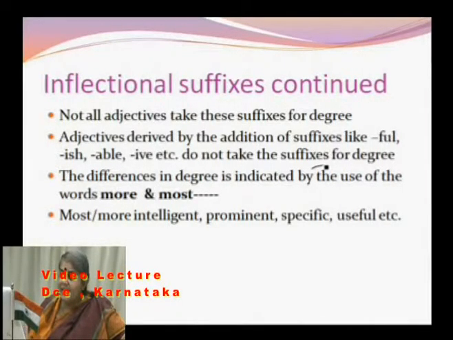Now, if it does not take the degrees of comparison er and est, we can substitute it by using what? More and most. Why? The suffixes like ful, ish, able, ive and other suffixes do not take the er and est form.